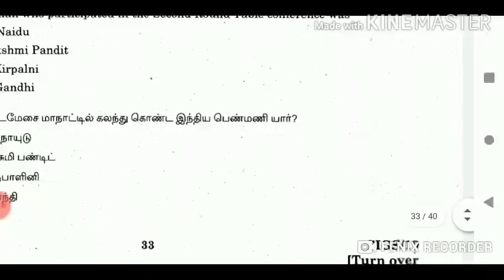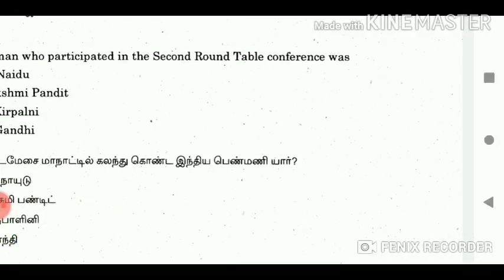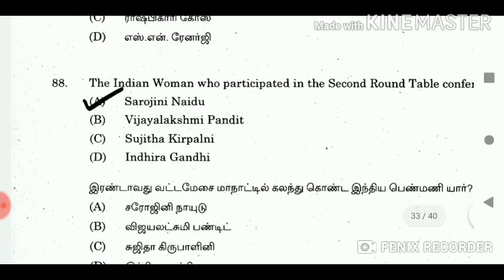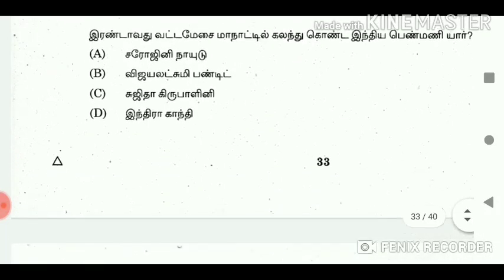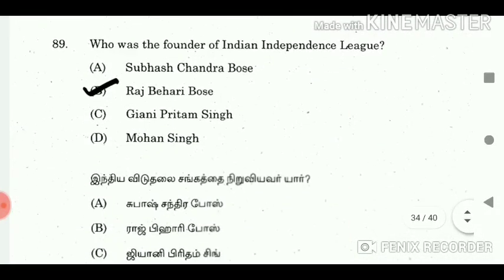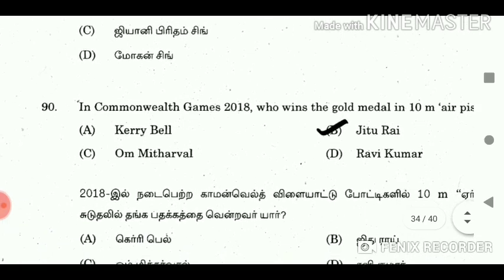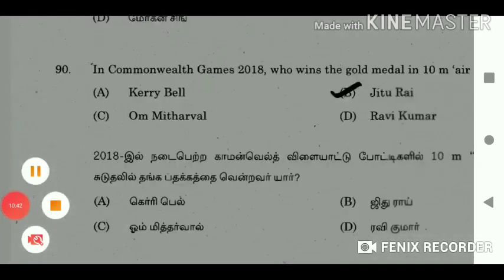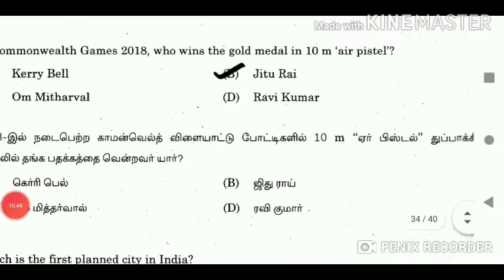88. The Indian woman who participated in the second round table conference was? Answer: Sarojini Naidu. 89. Who was the founder of Indian Independence League? Answer: Raj Behari Bose. 90. In Commonwealth Games 2018, who won the gold medal in 10-meter air pistol? Answer: Jitu Rai.